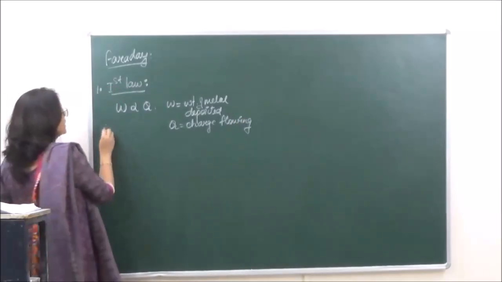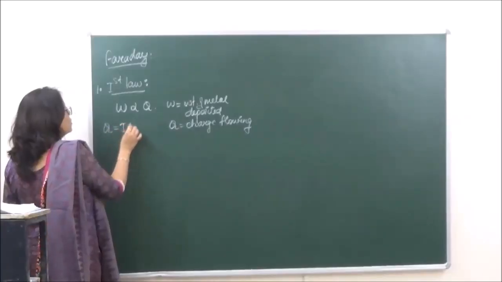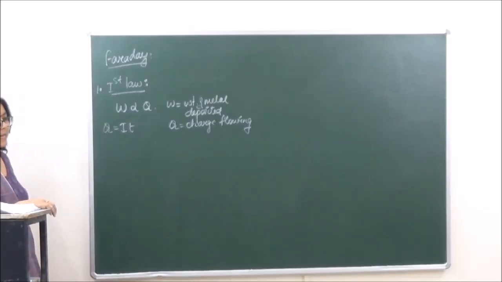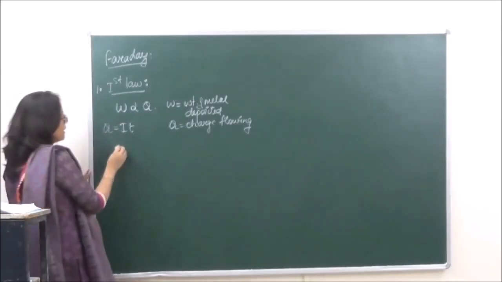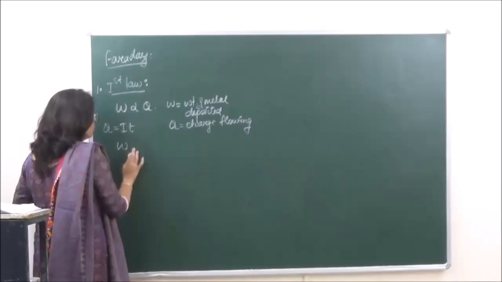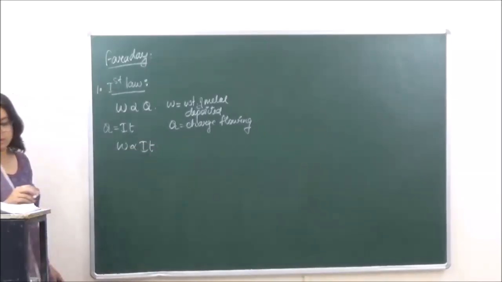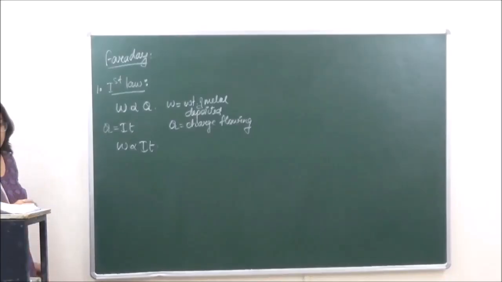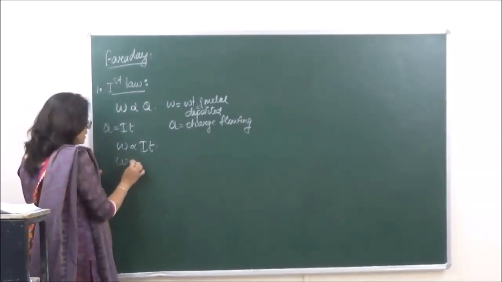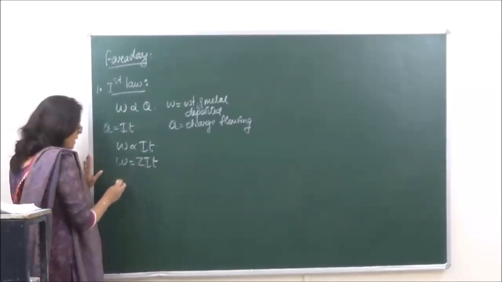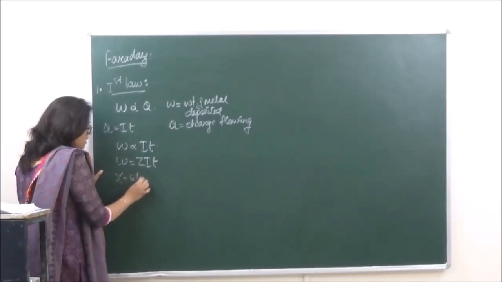Now we know that Q is equal to the current flowing through the cell in a specific amount of time, IT. So the above relation becomes W is directly proportional to IT. Or we can say that W is equal to ZIT, where Z is known as the